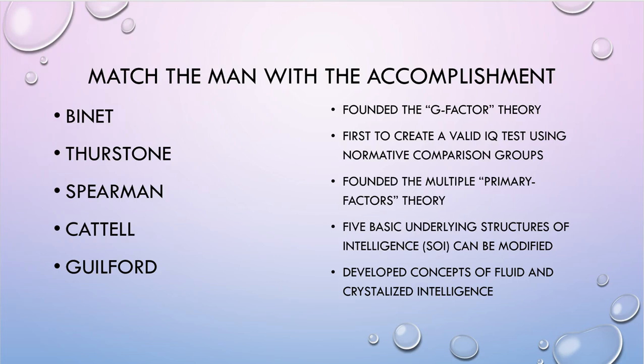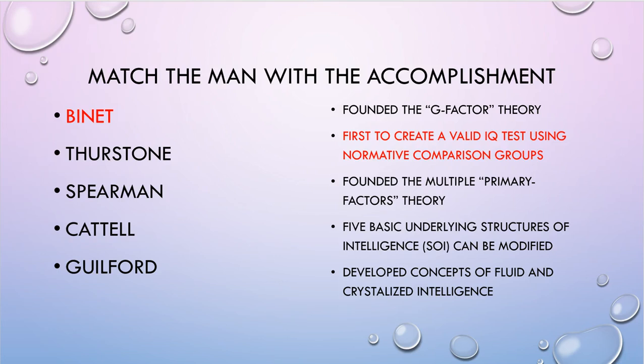So match the man with the accomplishments. So Binet, pause. He was the French psychologist who was the first to create a valid IQ test by using comparison groups. And he did a great thing for French kids who needed extra help in school, he was able to identify who they were.